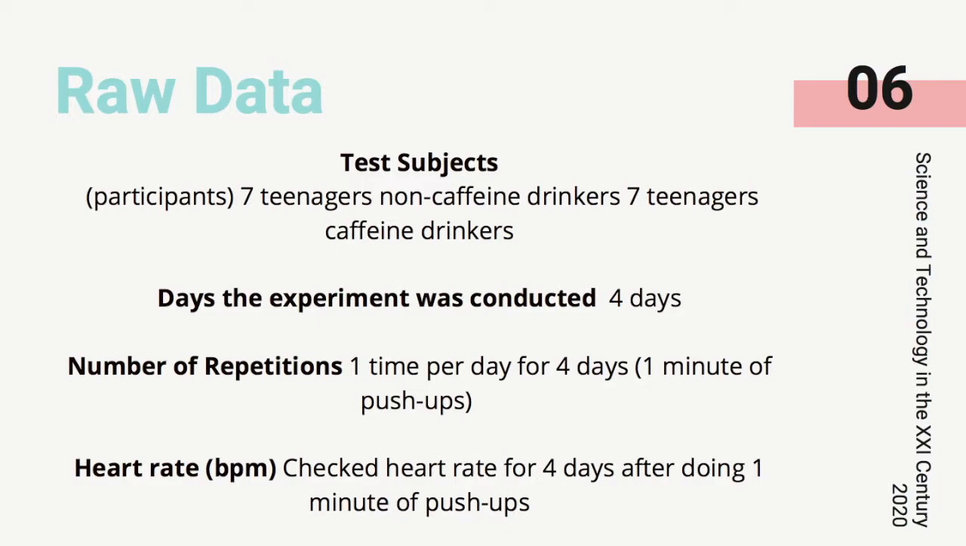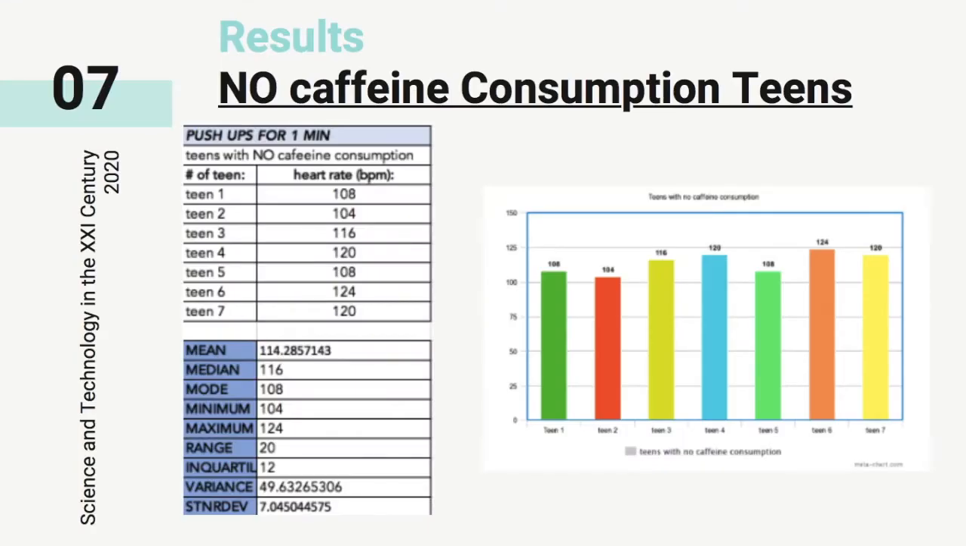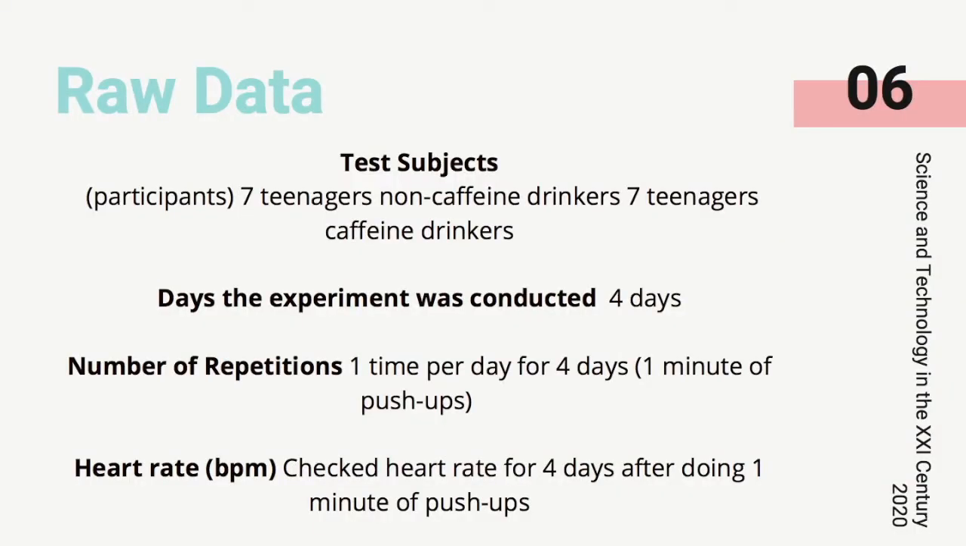The raw data. Test subjects: 7 teenagers who are non-caffeine drinkers, and 7 caffeine drinkers. The experiment was conducted over 4 days. Number of repetitions: 1 time per day for 4 days, 1 minute of push-ups. Heart rate: check heart rate for 4 days after doing 1 minute of push-ups.